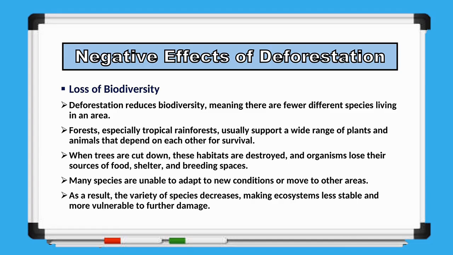Forests, especially tropical rainforests, are home to a huge variety of plants and animals that depend on one another for food, shelter, and reproduction. When trees are removed, these habitats are destroyed, leaving many organisms without the resources they need to survive. Many species cannot adapt to the new conditions or move to another suitable habitat. As a result, the variety of living organisms declines, making ecosystems less stable and more vulnerable to future disturbances.